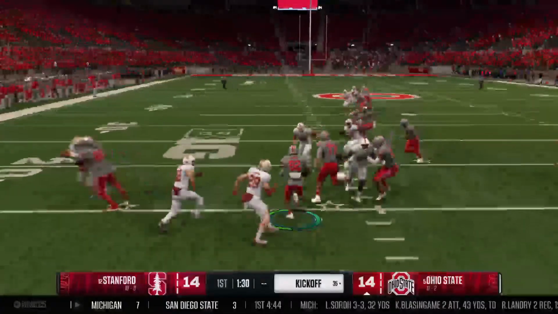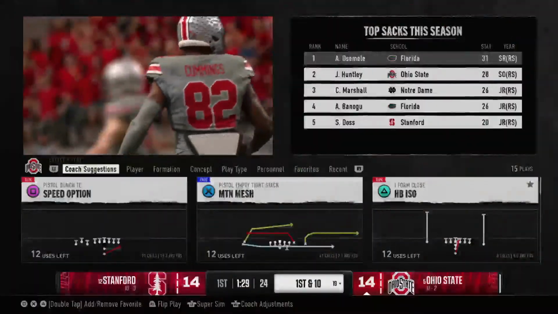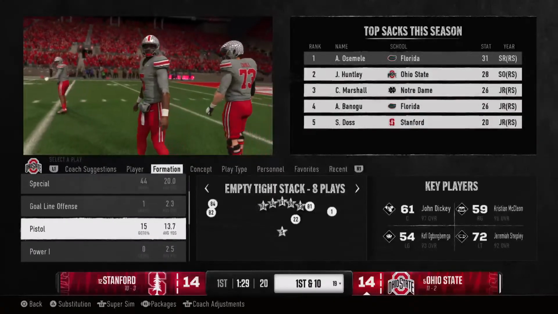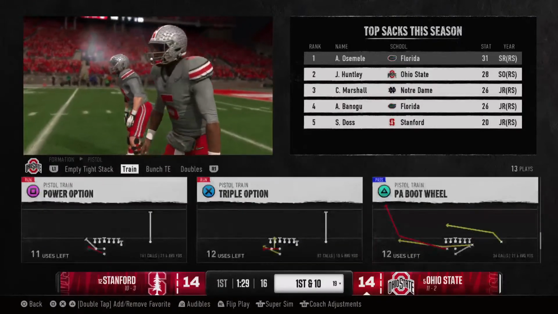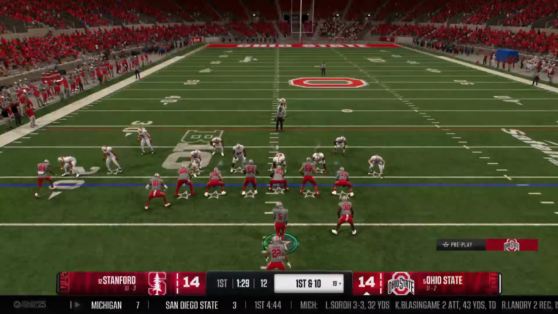Trying to make a play from deep in his end zone. He'll be stopped short of the 20-yard line. Good job by the coverage team. Here comes the Buckeye offense onto the field. This offense is trying to bounce back, as the last possession ended in a pick. Fresh set of downs for the offense. First down.